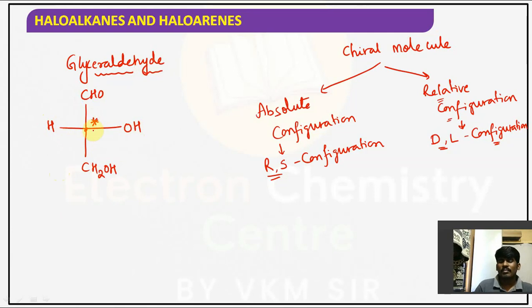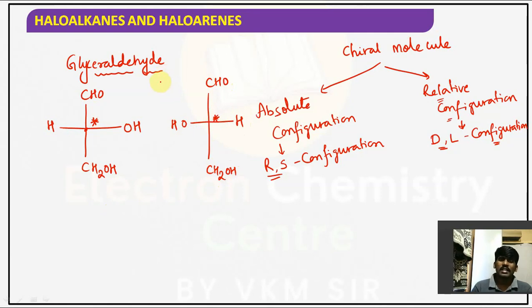So for chiral carbon containing compounds, we can give the configuration as absolute as well as relative. Now if you take another isomer, which is the mirror image of it, H, OH, CHO, CH2OH, it also has the chiral carbon.